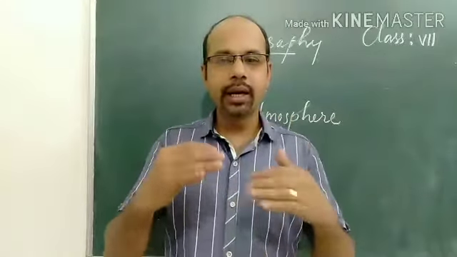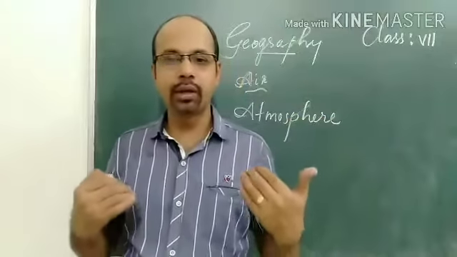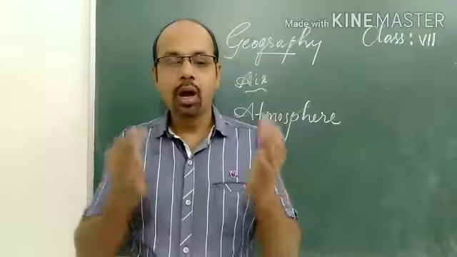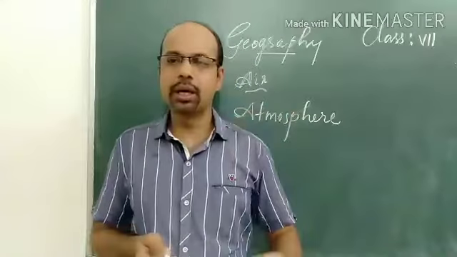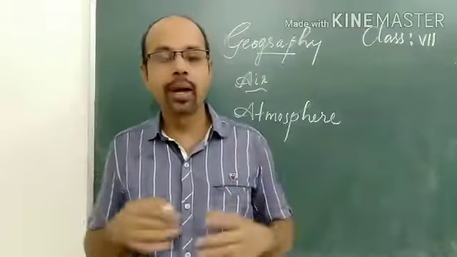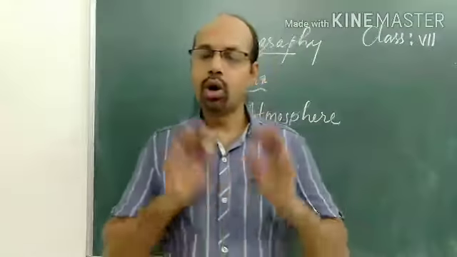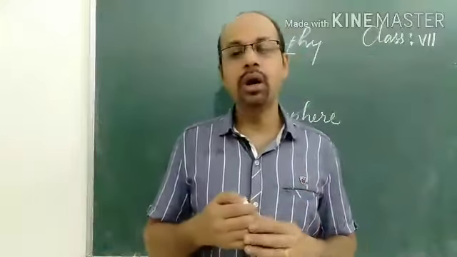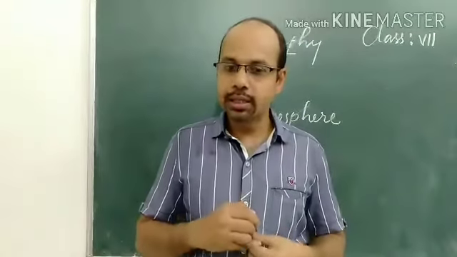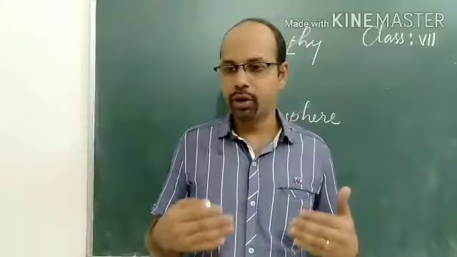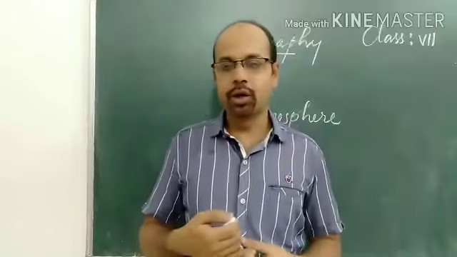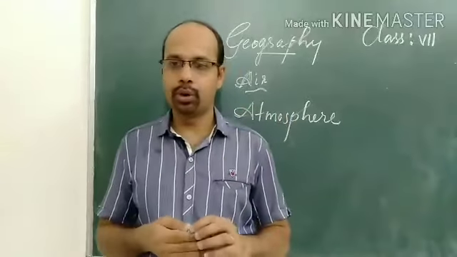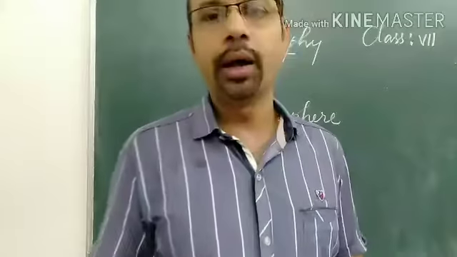The heat retained increases the temperature of the earth. This is called global warming. What is global warming? The quantity of carbon dioxide increases and the earth becomes warm. The entire earth becomes warmer, so this is called global warming. We know that every year the temperature on the earth's surface is increasing because of the greater quantity of carbon dioxide produced. Tomorrow we will study the remaining part of the lesson.